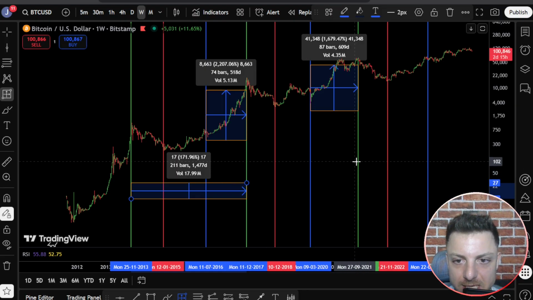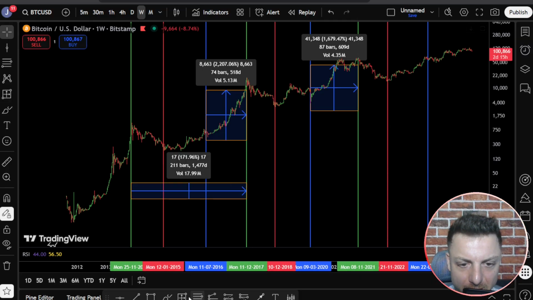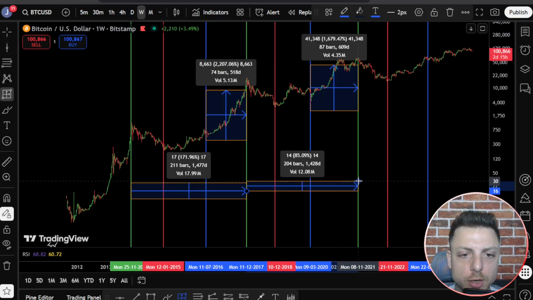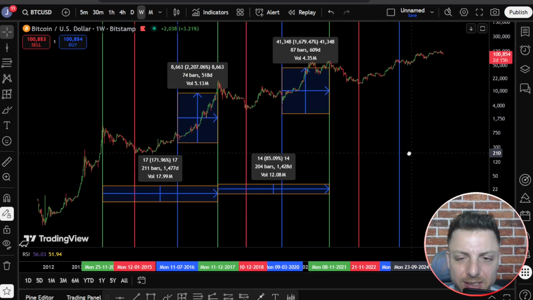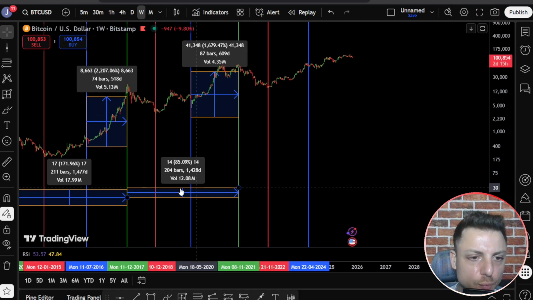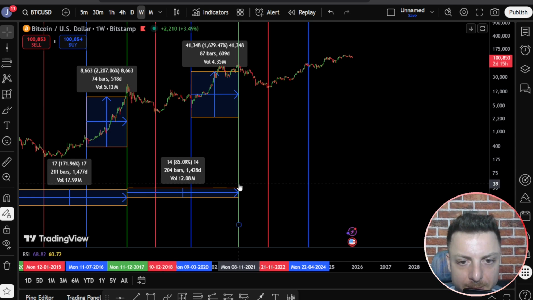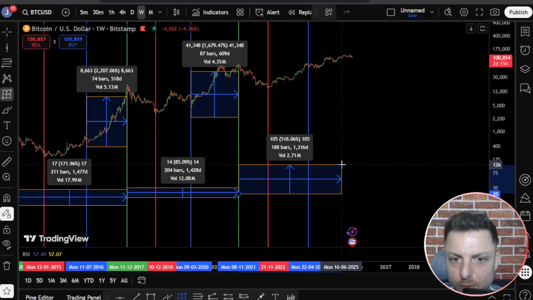Then from 2017 all the way to the high in 2021, look at that. We have 205 bars. Let's redo that again. So we get right in there and extend it across. Look at that. So 204 bars. So 211, 204. And then now let me extend that again. So let me roughly go 205 to 210 bars from this high. Extend it again. I just want to see that calculation even for myself.